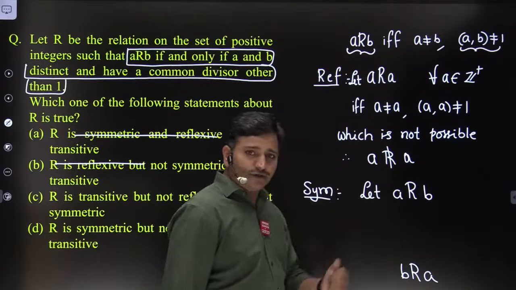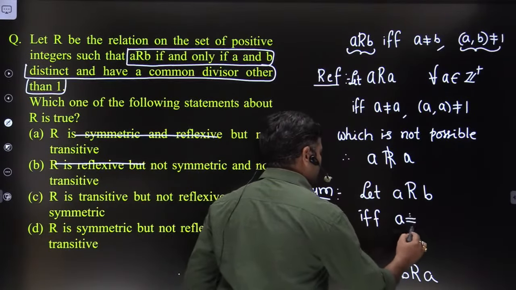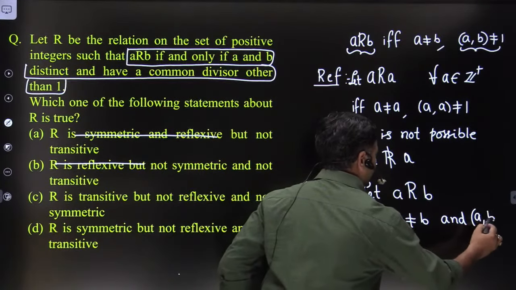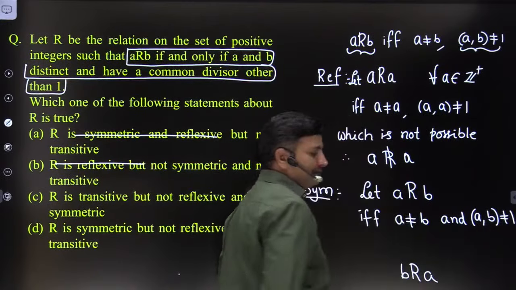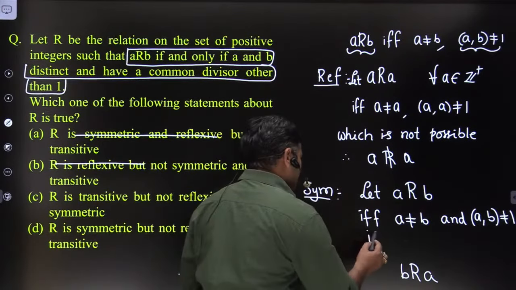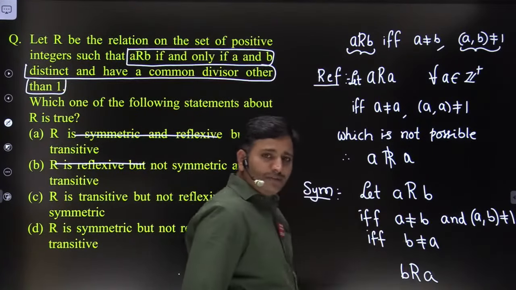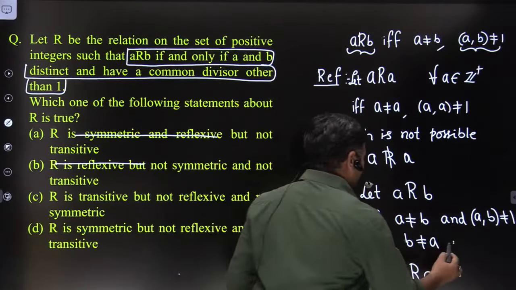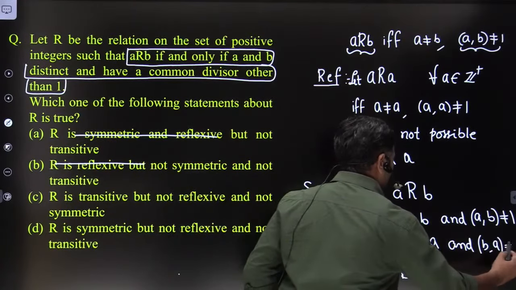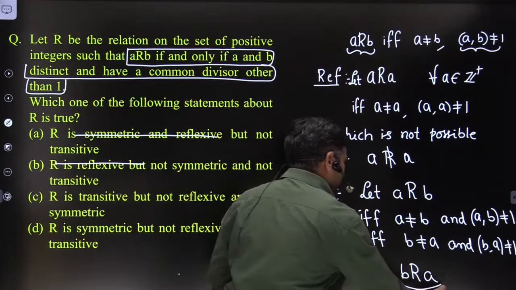But whenever A related to B, it must satisfy the condition: if and only if A not equal to B and GCD of A comma B not equal to 1, means they have another common divisor also. Friends, this statement we can also write as B not equal to A, same as A not equal to B, and GCD of B comma A not equal to 1. It means that B related to A, right?